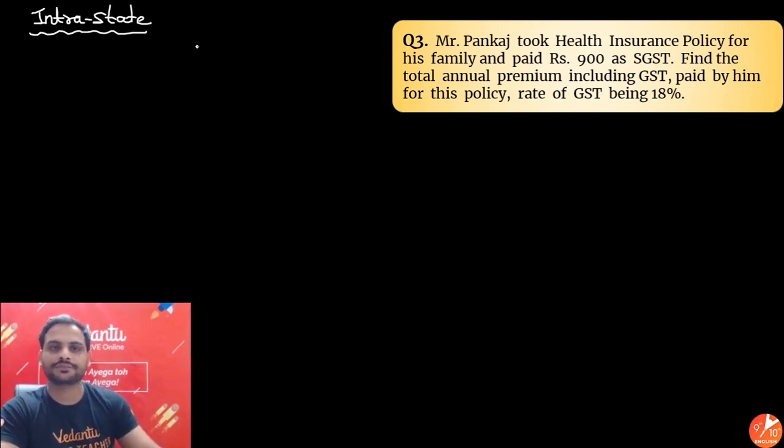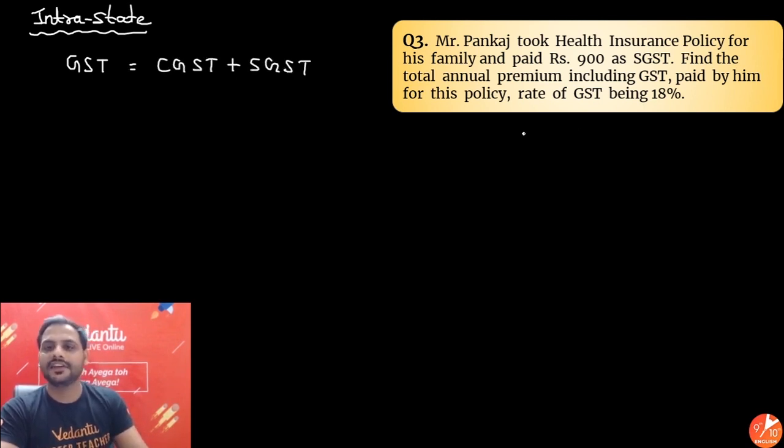Now beta look, I know that my total GST in intrastate is made up of CGST plus SGST, and CGST and SGST both are equal. So I can say CGST and SGST both are equal to 900.